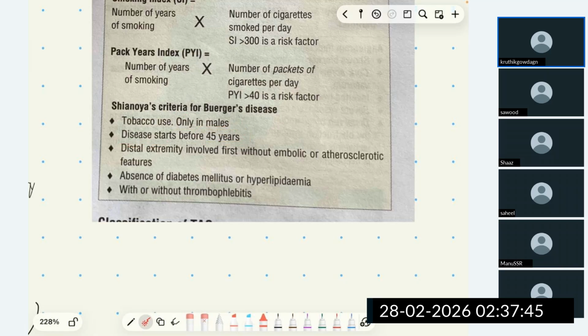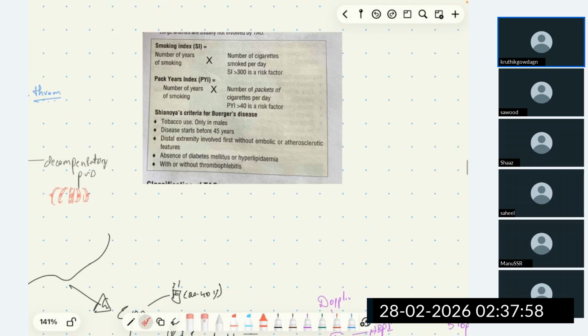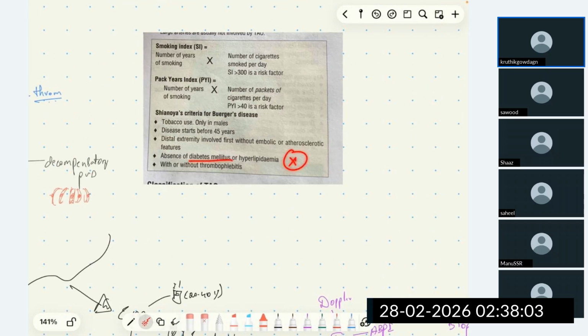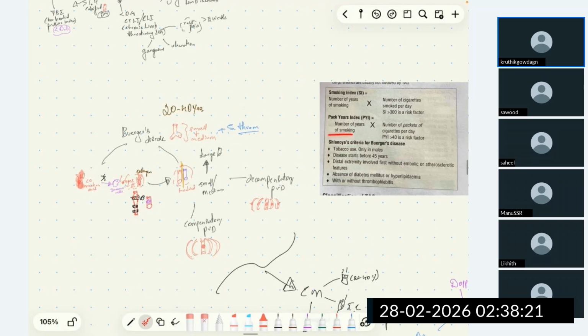The distal extremity is involved first, without embolic or atherosclerotic features. I told you during etiopathogenesis, first medium and small vessels are involved, then followed by large vessels. Then the patient should not have diabetes mellitus and hyperlipidemia, which are the risk factors for atherosclerosis. With or without thrombophlebitis. I mentioned the patient can have thrombophlebitis because of inflammation of nerve, inflammation of vein. This is about the etiopathogenesis and Shionoya's criteria for Buerger's disease.